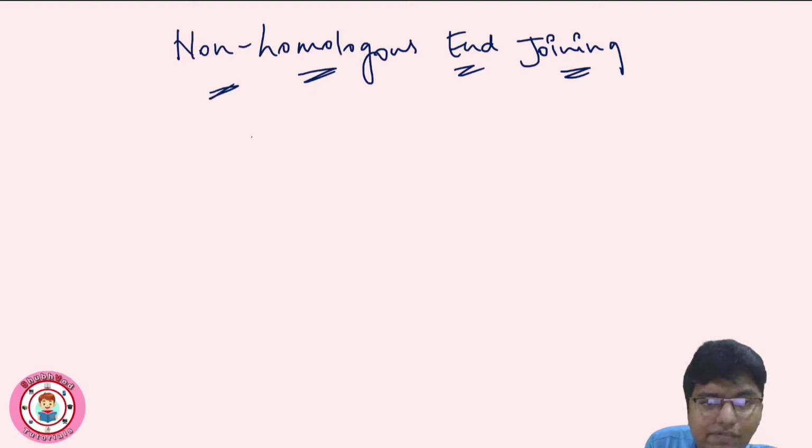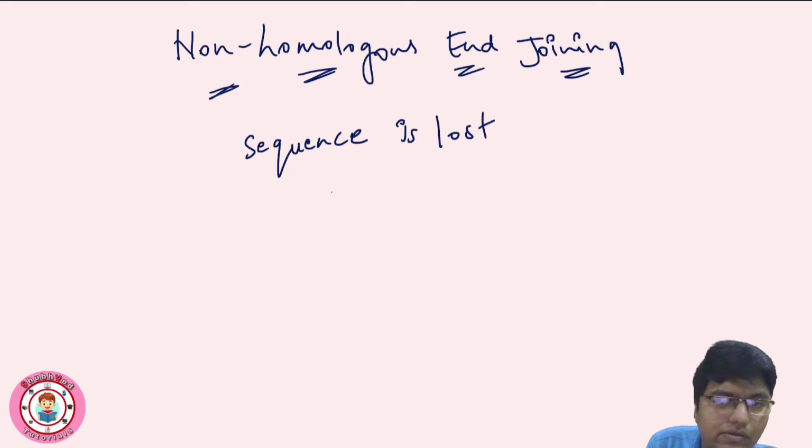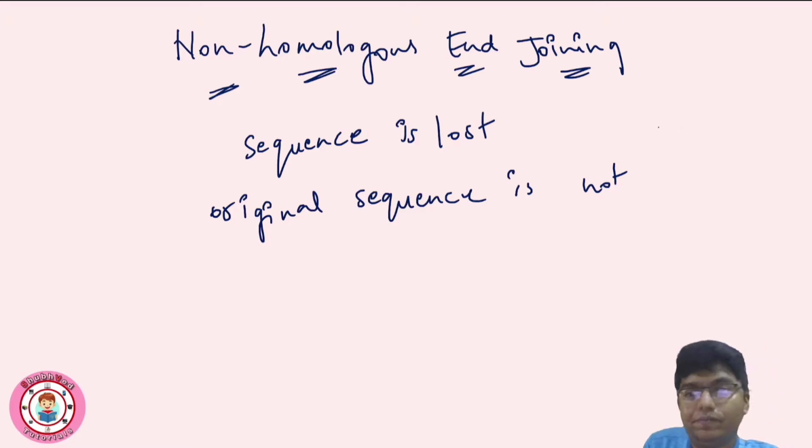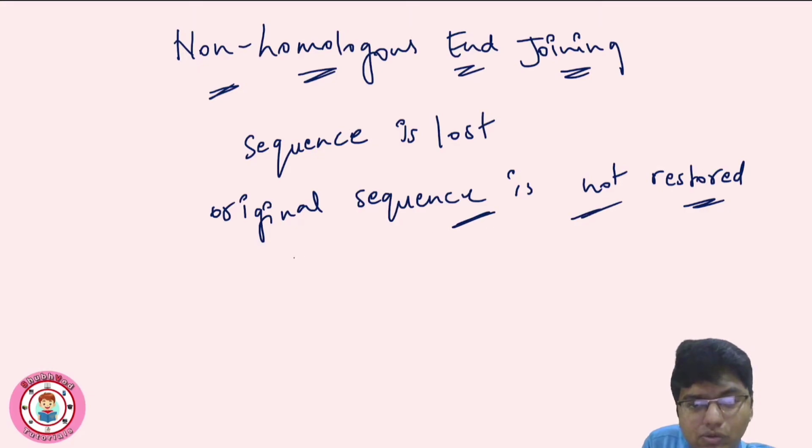So the original sequence is lost, as there is a double strand break and the original sequence is not restored. Very important: the original sequence is not restored.